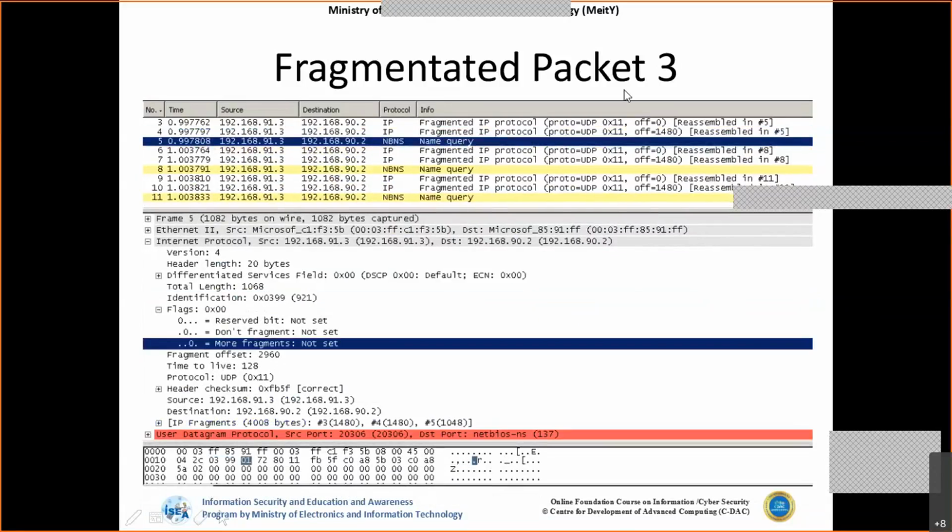On the final packet, fragment 3, you can observe that the identification is again 921, but more fragments is 0. That means the fragment flag that was set in the earlier packets is now cleared, and this is the last packet. Using the fragment offsets, all 3 fragments will be combined, and the destination system will process the information. Also, one more important concept, as I said, is time to live.